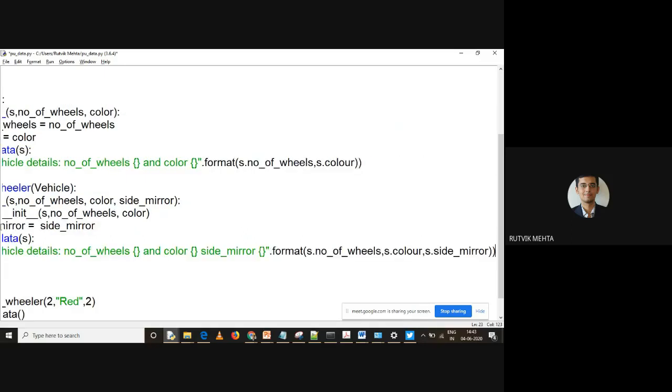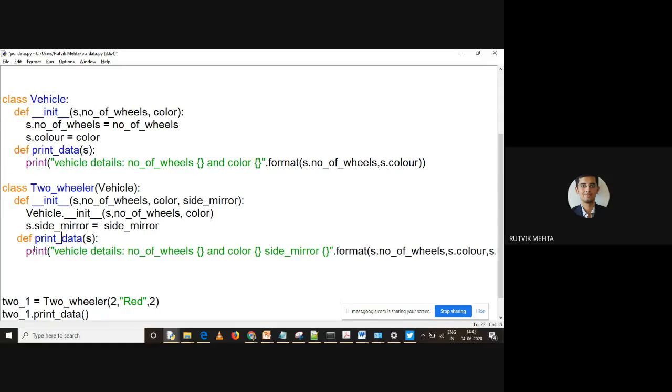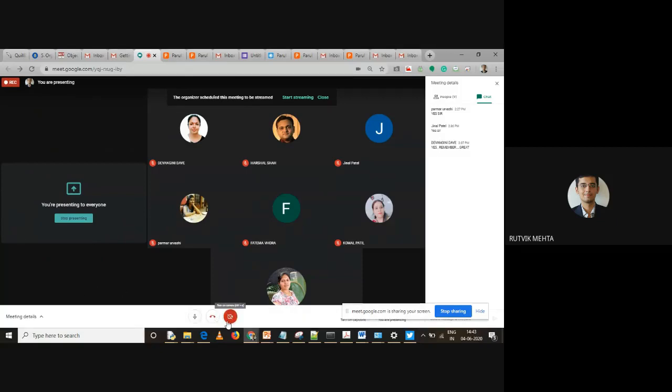Here I am adding again a method. What is the name of that method? It is print data again, right? So both the methods have the same name. Both the methods have the same name as well as the same number of arguments. So can you tell me what we are going to implement over here? What can we call it when a particular function has the same name and same number of arguments?